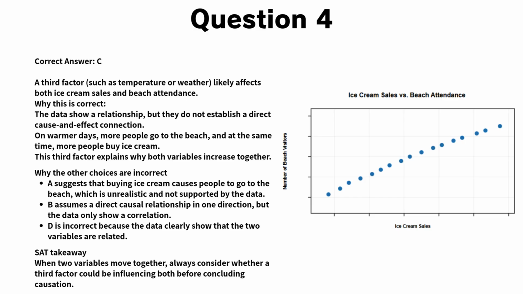SAT takeaway. When two variables increase together, always consider whether a third factor could be influencing both before concluding causation.